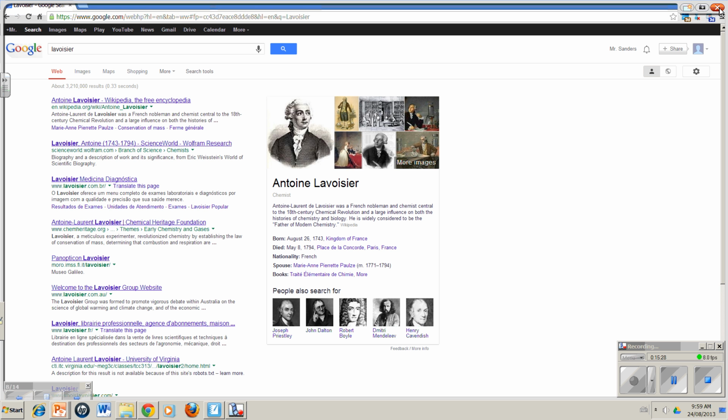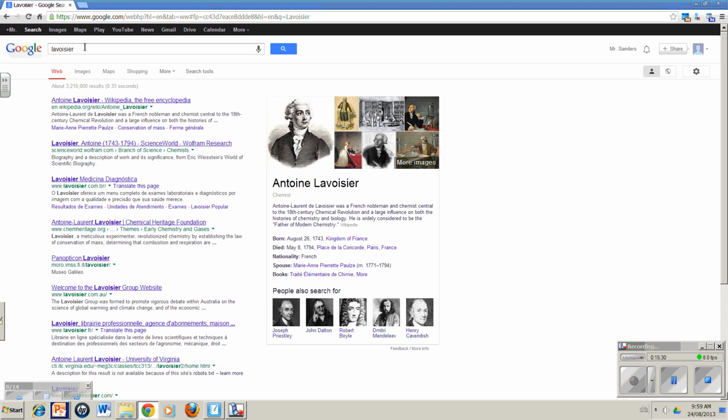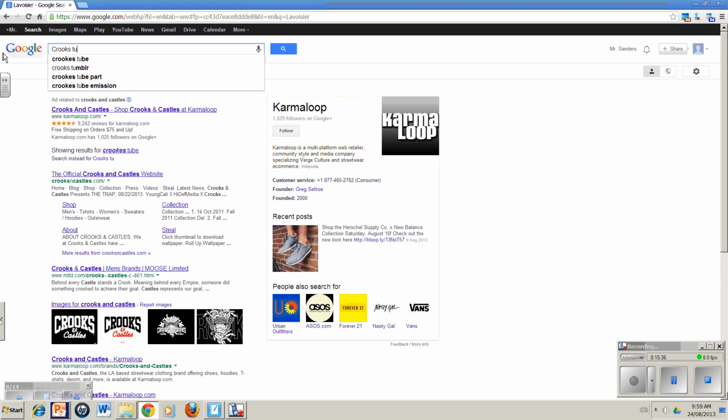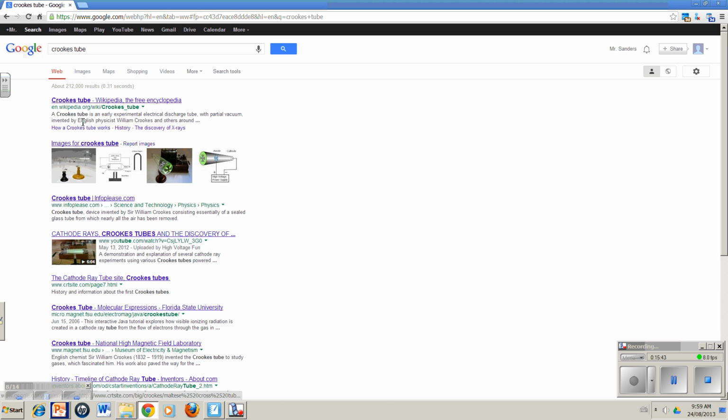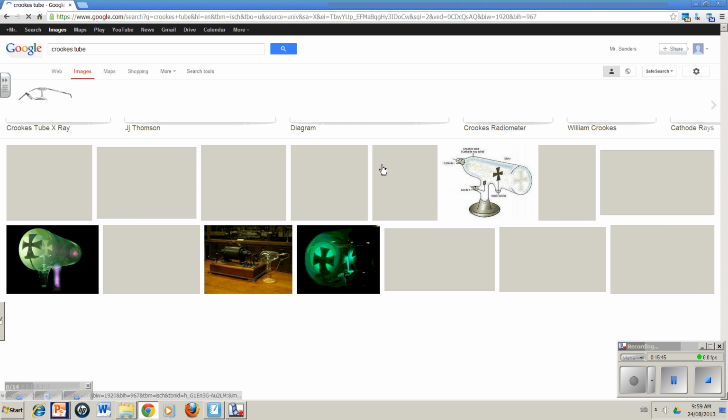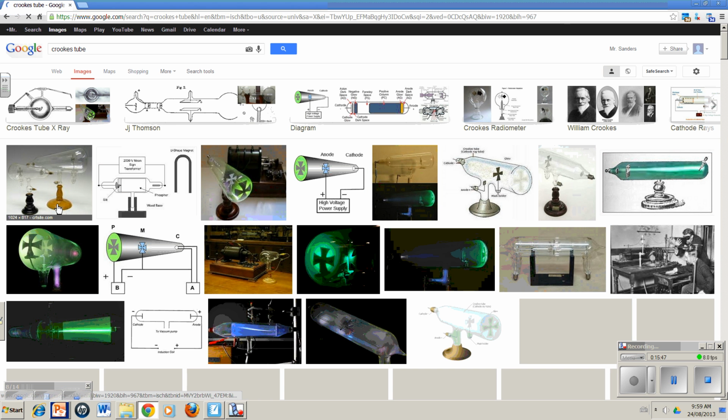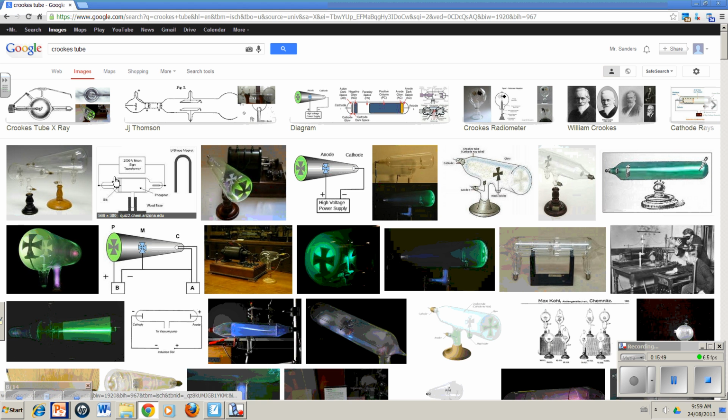Oh, let's shut that off, and let's look at Crookes tube, a Crookes tube. All right, Crookes tube. Click on that. So here we've got some images for some Crookes tubes. This is an interesting thing. So here we got a whole bunch of them. Let's take a look at these.